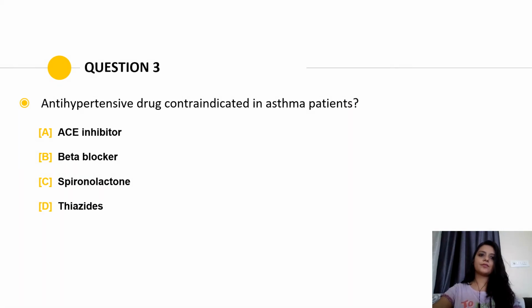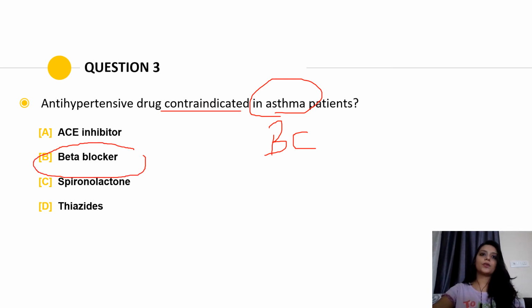Coming to the next question: an antihypertensive drug contraindicated in asthma patients. We know that in asthma the patient mainly has bronchoconstriction, that means all the airways will be constricted. So we can't give any drug that causes further constriction. The drug contraindicated is the beta blocker. Examples are all those drugs that end with olol, like propranolol.